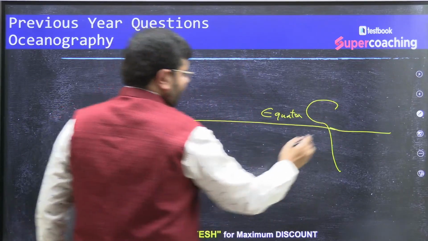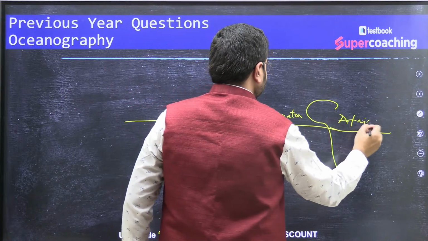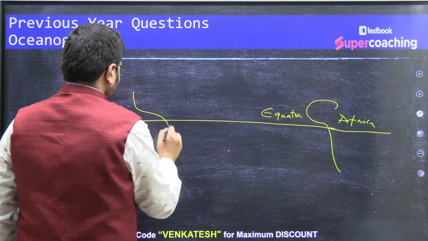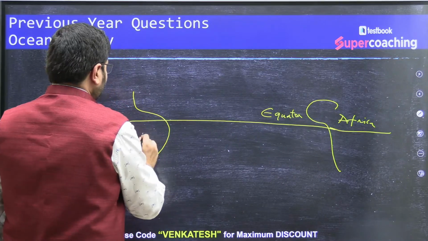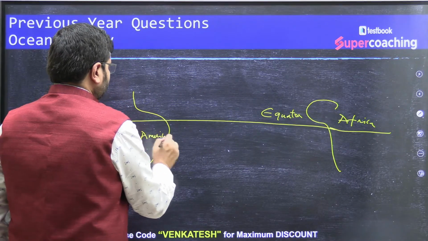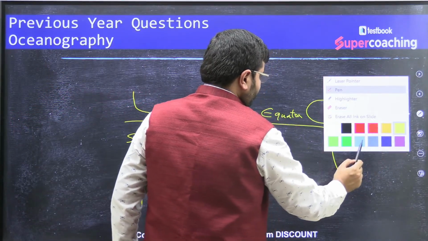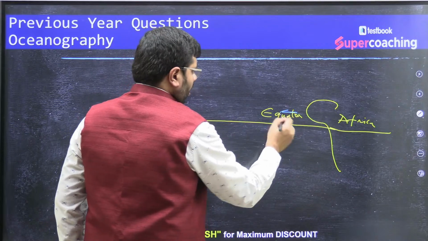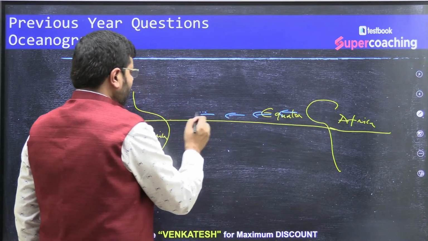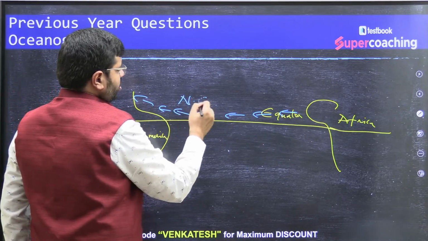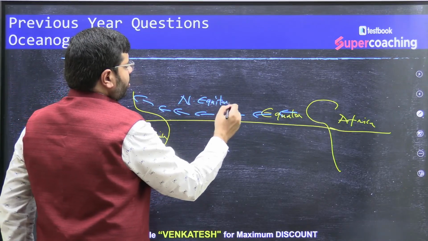This is Africa. South America. You will see that there is a current which is moving from Africa towards North America in this direction and deflected towards the north. This is what we call the north equatorial current.